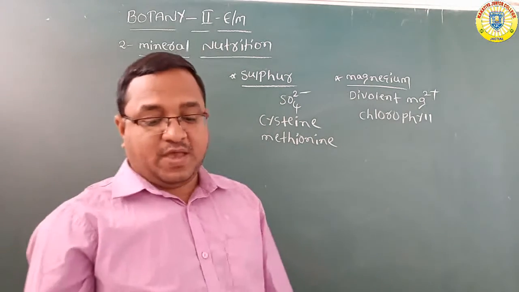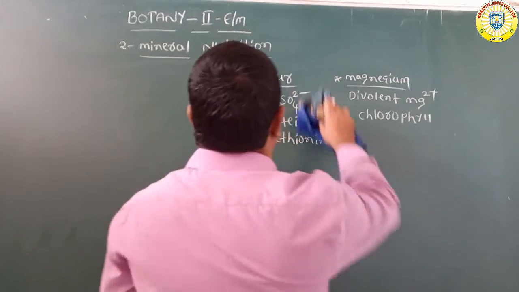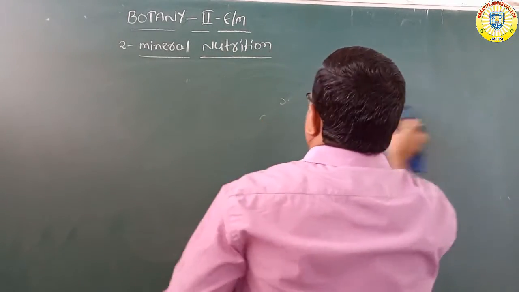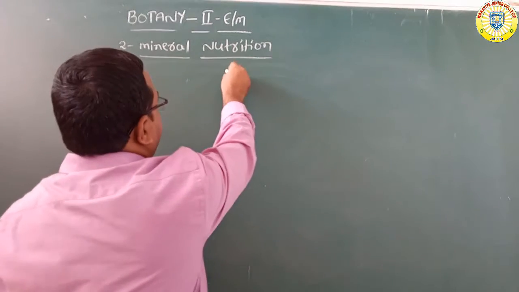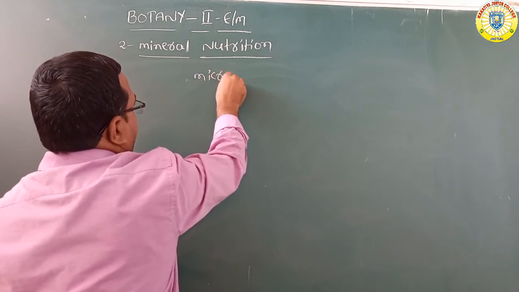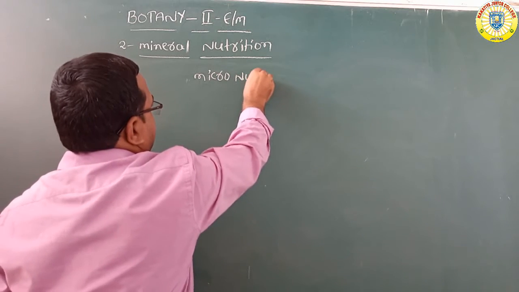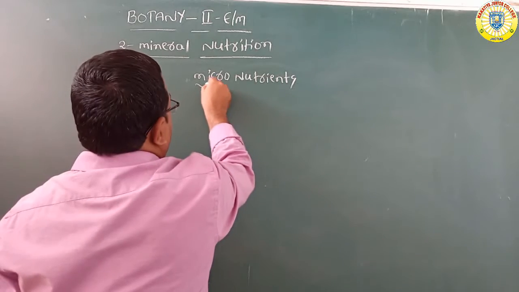Now, what are the remaining eight micronutrients? There are eight micronutrients, and now we are going to discuss these eight micronutrients.